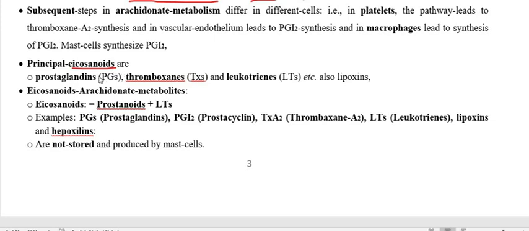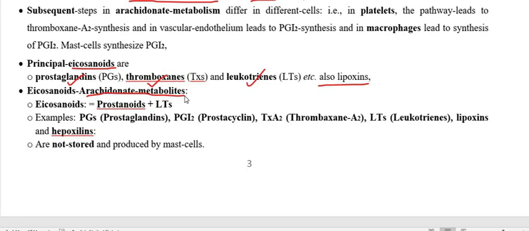The principal icosanoids derived from arachidonic acid are prostaglandin, thromboxane, and leukotrienes, and also others, but these three are the important ones. Icosanoids are also called arachidonate metabolites, the products of arachidonic acid.